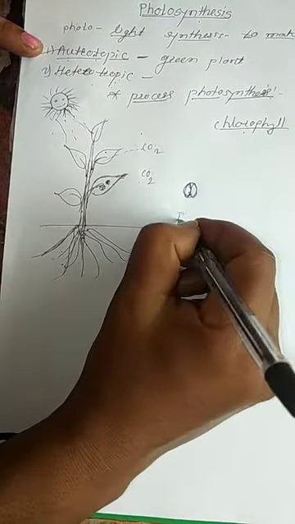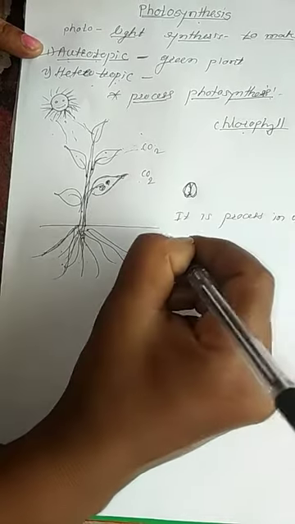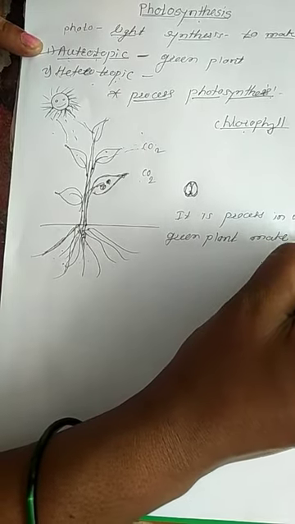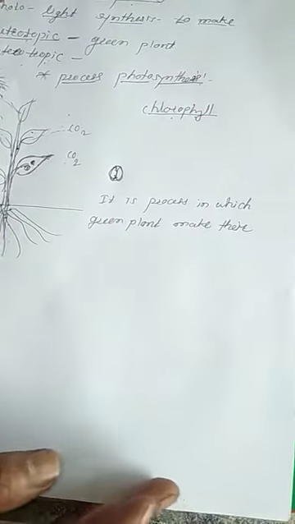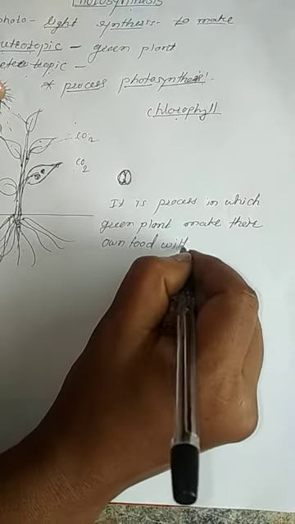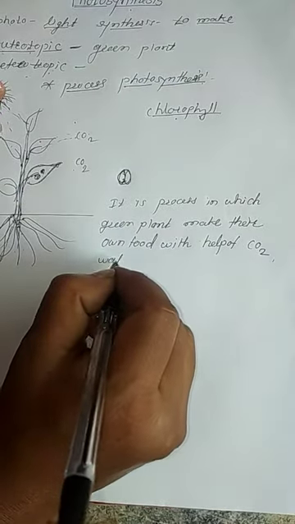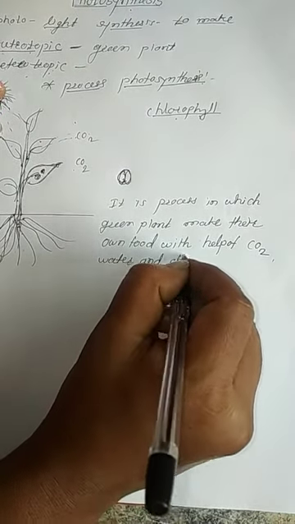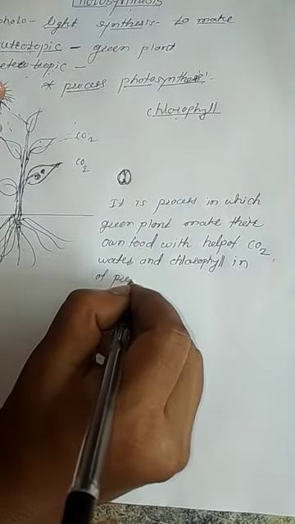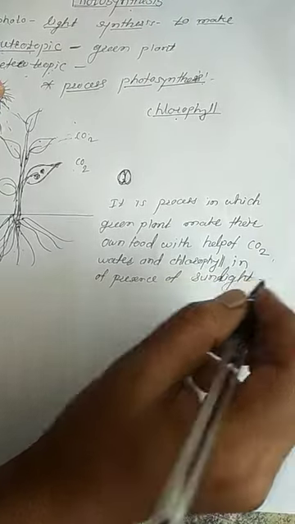It is the process in which green plants make their own food with the help of CO2, water and chlorophyll in the presence of sunlight. This process is called photosynthesis.